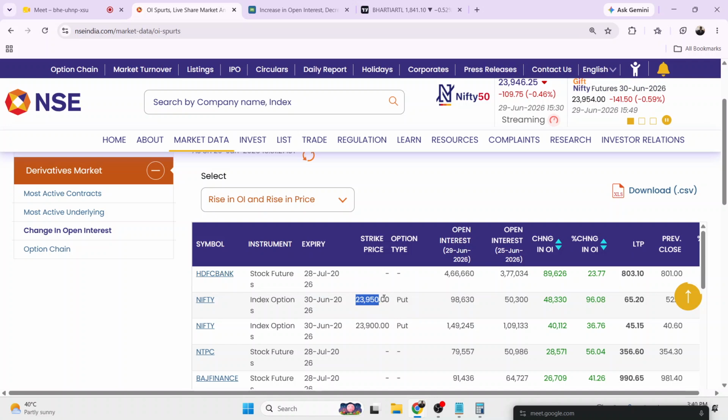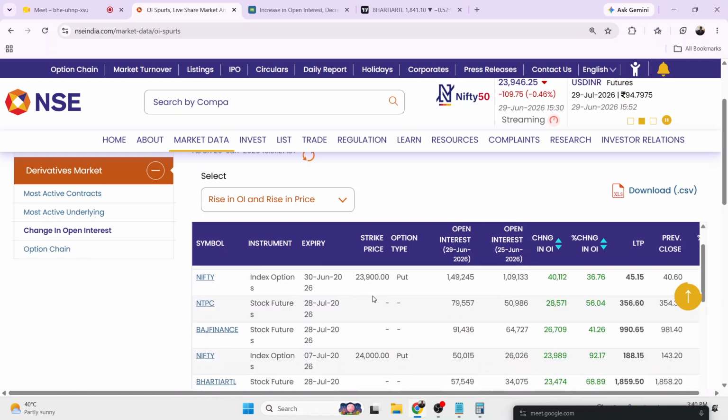People are buying this particular strike price, 23,950, 23,900 put, 24,000 put. There is more liquidity here as well. That means people are bearish about the market. That's why they are making positions at this particular strike price.